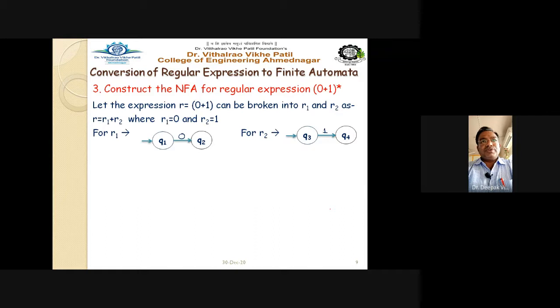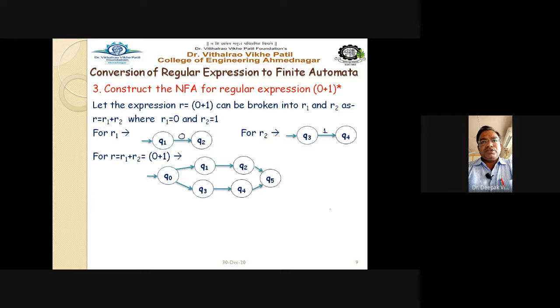On these two transitions, they are plus. Plus means a union operator, that is an or, so you have to draw the parallel path. Parallelly means these two must be in a parallel way. So see here, introduce a new state q0, parallel q1, q2 and q3, q4, and another new state that is q5. And just write down the symbols epsilon, 0, 1 as it is, right? This r is nothing but your 0 plus 1 only. This diagram is for 0 plus 1.